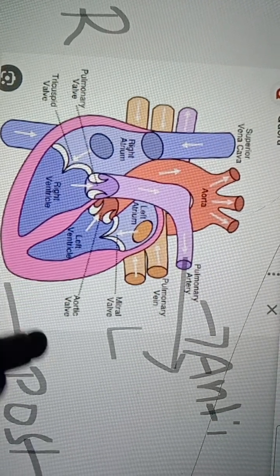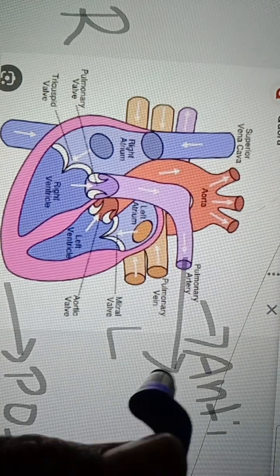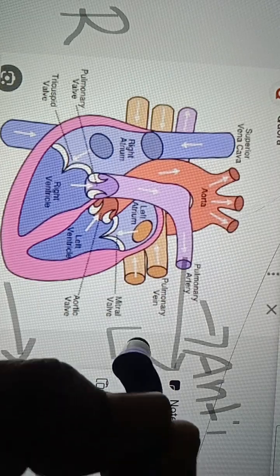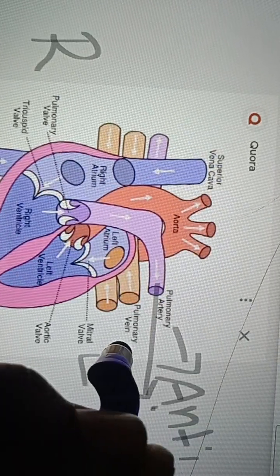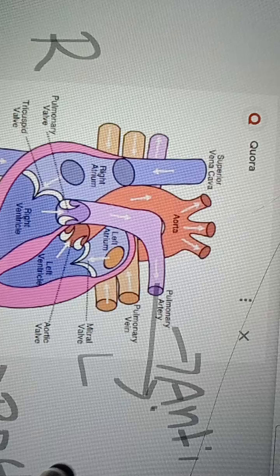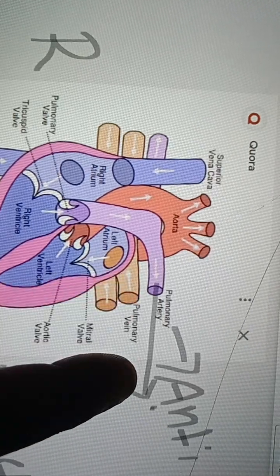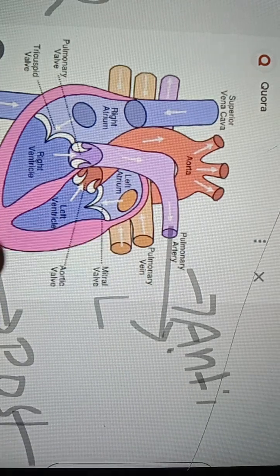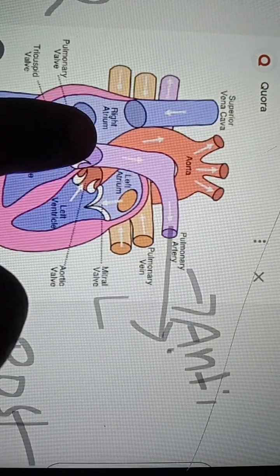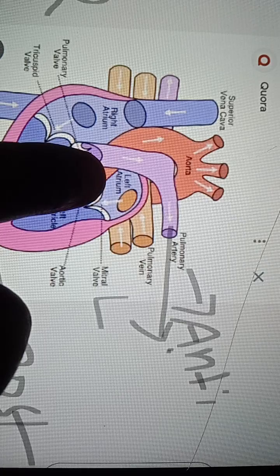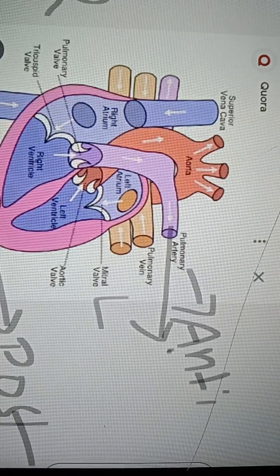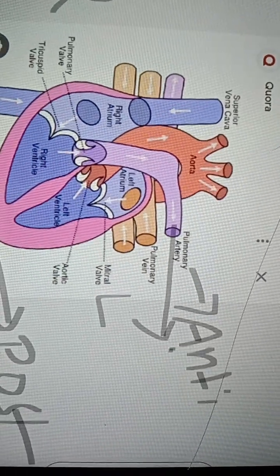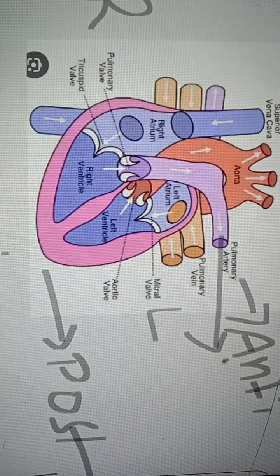From this we are getting oxygenated blood going to the lungs. From this, blood is going to the lungs, right? See here, pulmonary vein, we see parts of the heart. Here we have four chambers: two auricles, two ventricles, right?